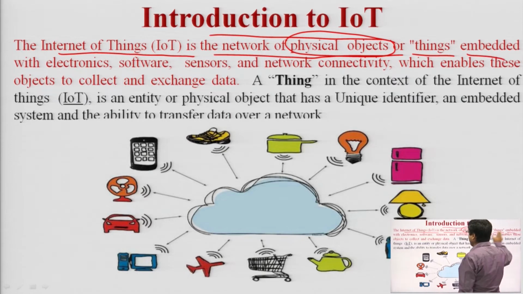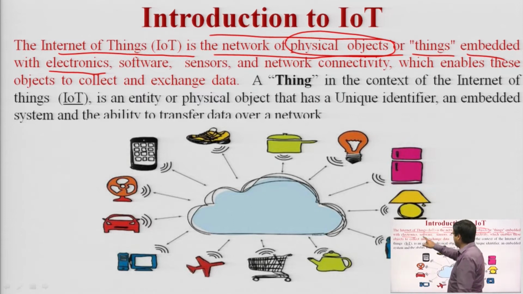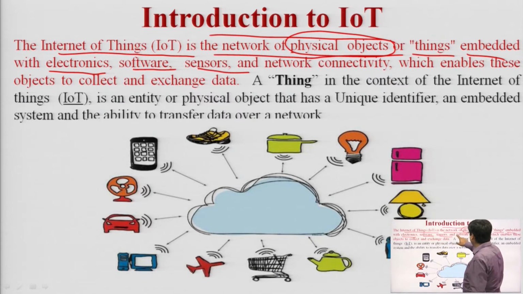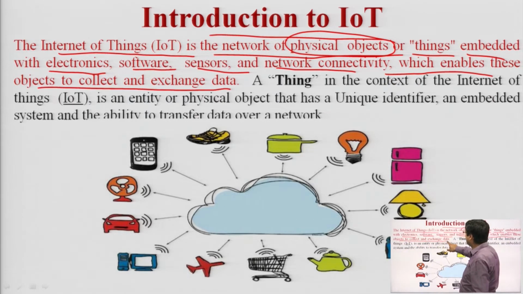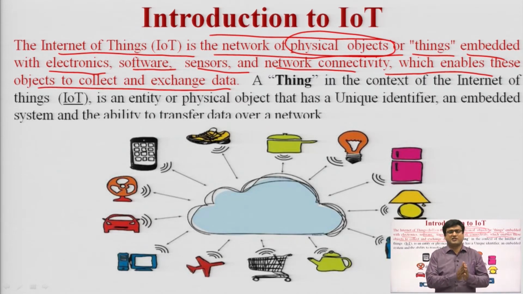which are embedded with electronics. Embedded with electronics means they are integrated with electronics, software, because to run hardware we need software to execute, sensors and network connectivity, which enables these objects to collect and exchange data. So, Internet of Things is basically a network of physical objects, these machines and objects, all connected to each other through cloud computing. All the devices are connected with each other through the Internet. That is called the Internet of Things.